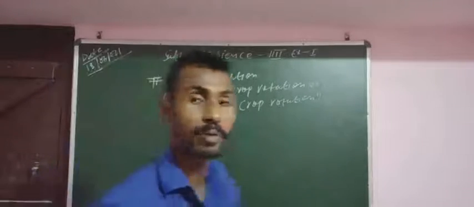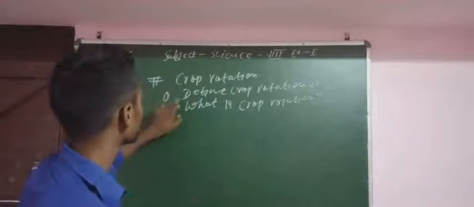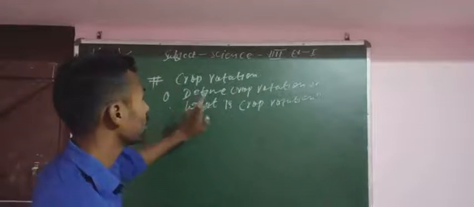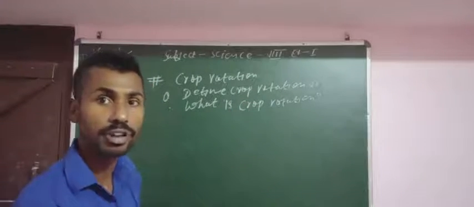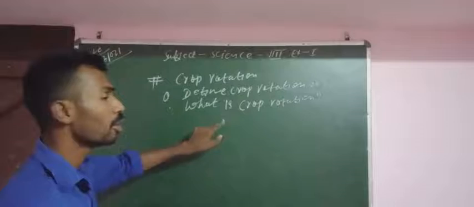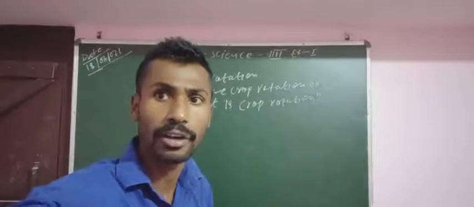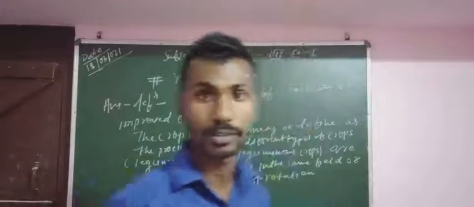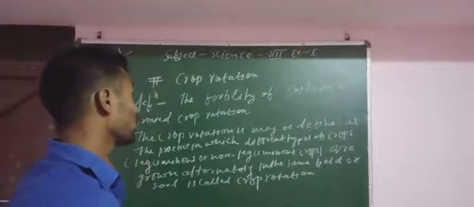Crop rotation is an important part of agriculture, that means production of plants. How can we write the answer to these questions? Look here.